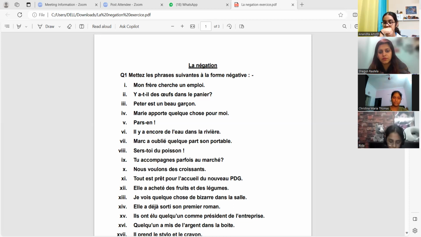Now where will you put ne pas? Now I have put brackets also. You can't separate them. It becomes one. Where are you going to write ne pas? Ne in the first and pas at the last.